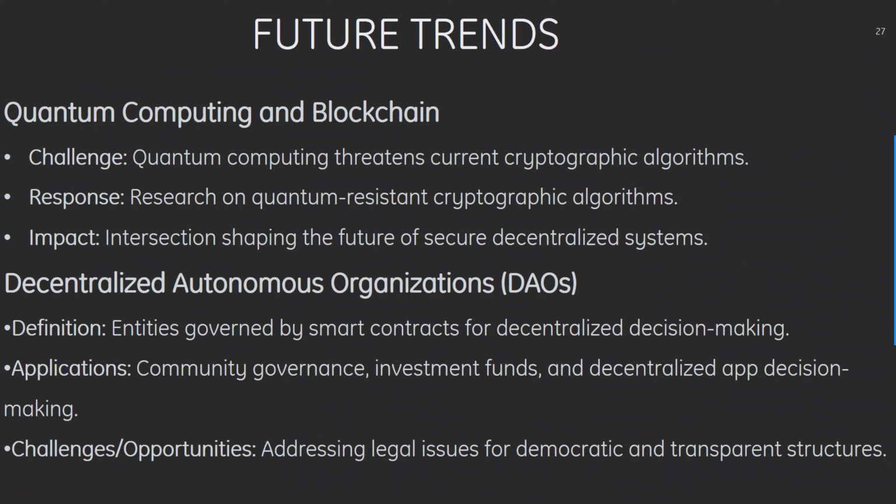So, what are some of the future trends? Firstly, we have quantum computing and blockchain. The challenge here is that quantum computing threatens current cryptographic algorithms. Some of the responses include research into quantum-resistant cryptographic algorithms. Then we have the impact, which is the intersection shaping the future of secure decentralized systems.